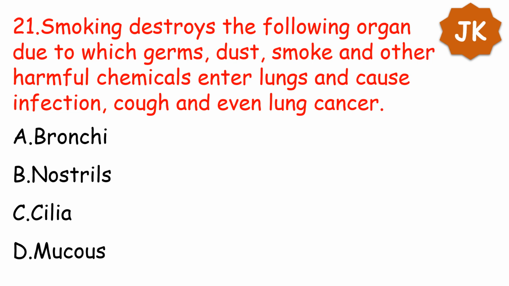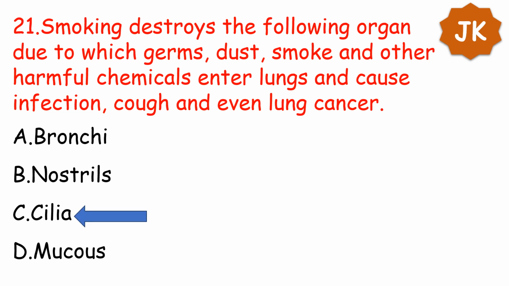Next question. Smoking destroys the following organ, due to which germs, dust, smoke and other harmful chemicals enter the lungs and cause infection, cough and even lung cancer. A. Bronchi, B. Nostrils, C. Cilia, D. Mucus.